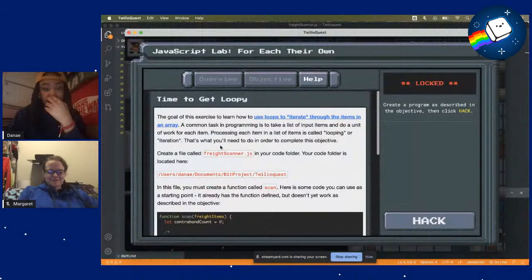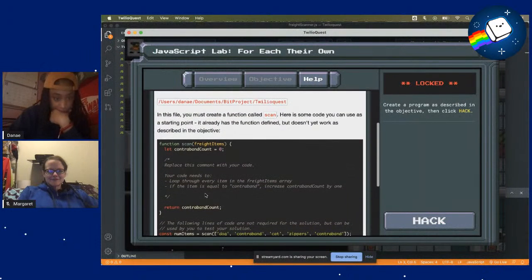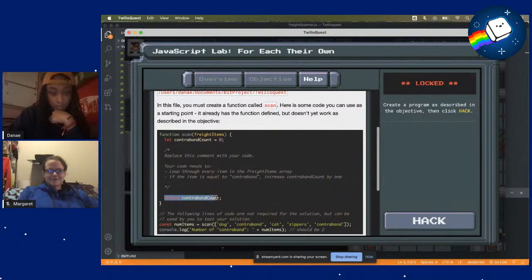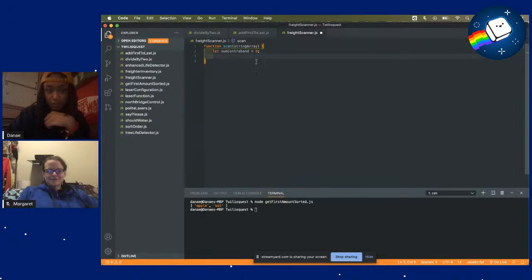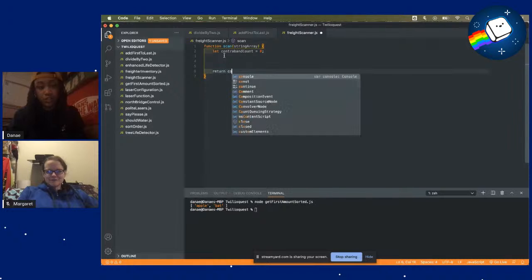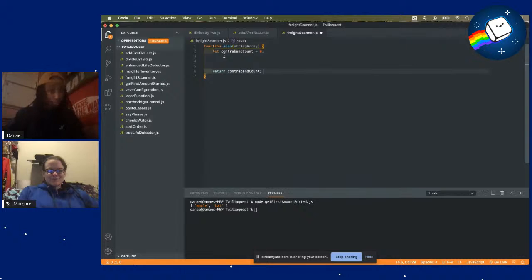What we want to do is loop through, and we're going to return the contraband count. So they gave us a better name than I came up with. So I use that. Yeah, I like that one better. Contraband count. And at the end of our code, we want to return this count. Contraband count.